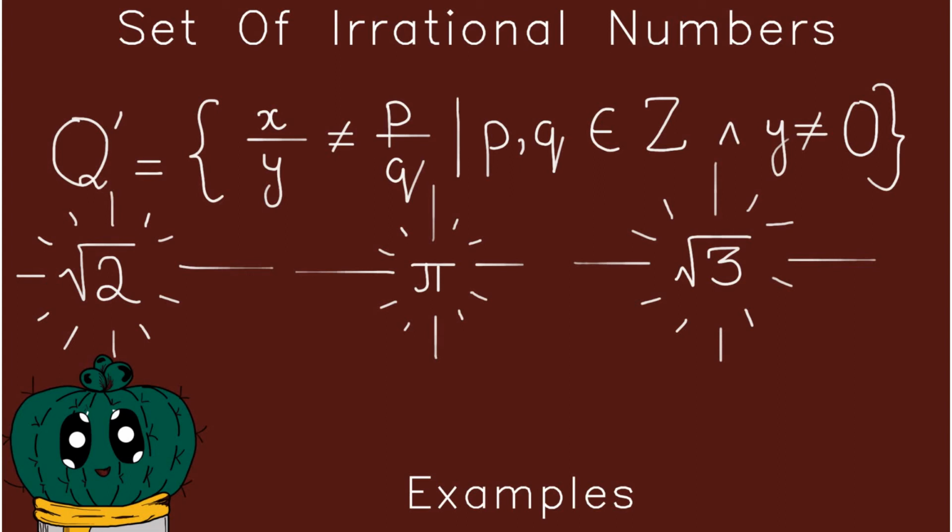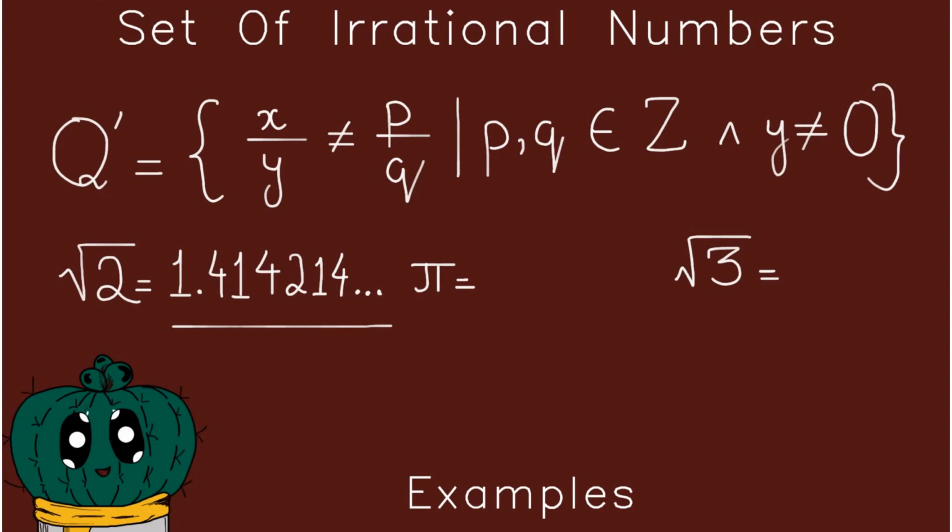Now what is happening is that this group contains all of those numbers which can't be specifically written out in decimal form. What do I actually mean by that? For example, if you have a calculator close by, pick it up and put under root 2 or pi or under root 3 inside of it. What you're going to get is something similar to this, but even your calculator only shows a specific number of digits. And if you go through the internet, you might find that all of these numbers do not actually end. They consistently keep on coming.